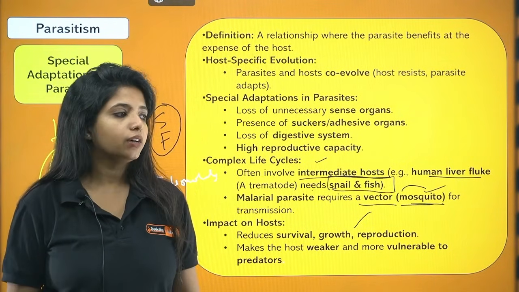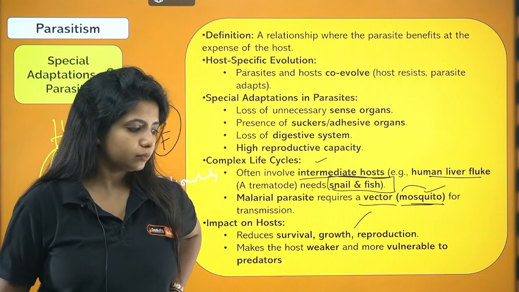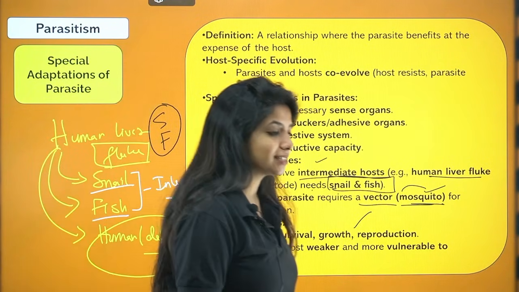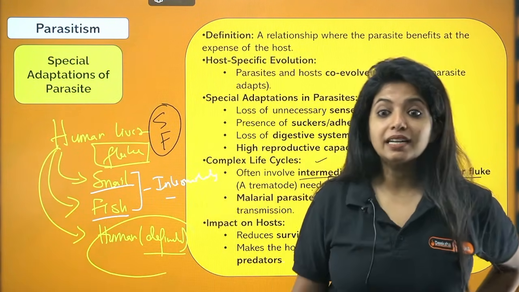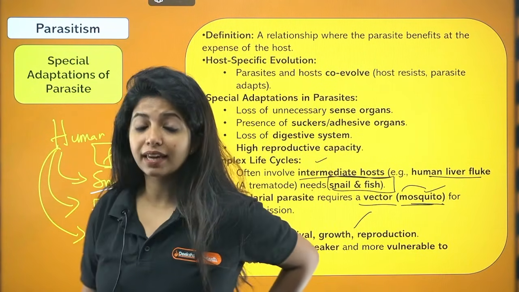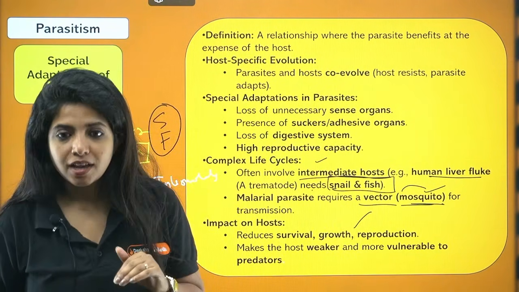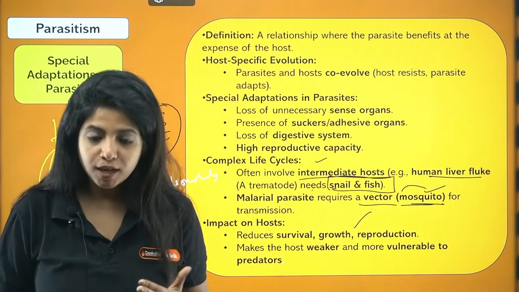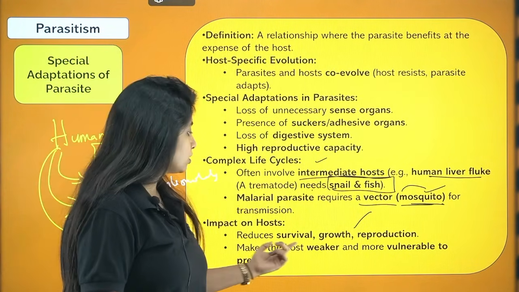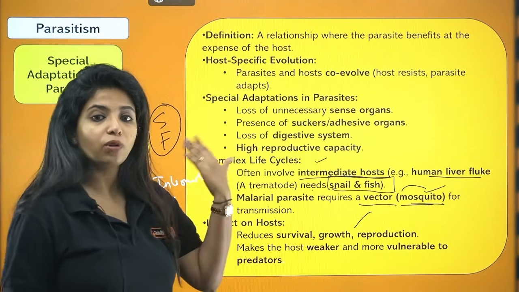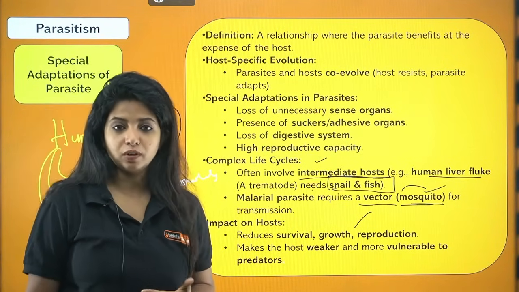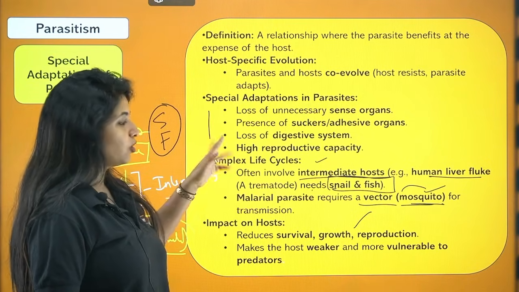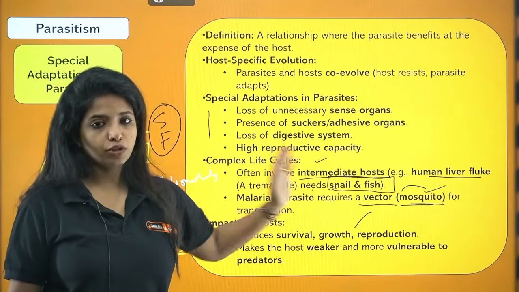For example, you have roundworm, Ascaris lumbricoides. It affects the intestine. It leads to internal bleeding. It leads to anemia, a case where your blood cells are less. Isn't that a problem? Isn't that affecting your survival? So please know that. It makes the host weaker and more vulnerable to all the other predators which are there. That is also one big problem of parasites. So please remember the adaptations of parasite, the complex life cycle, examples of it also given.